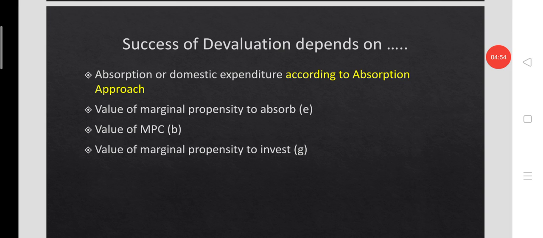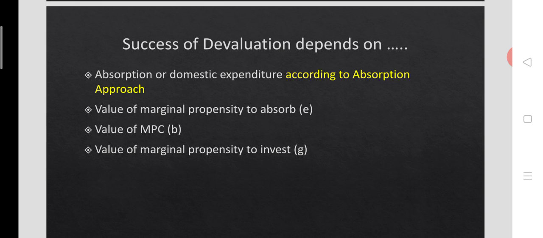So unlike the elasticity approach, the absorption approach states that the success of devaluation depends on absorption, or domestic expenditure. And the level of domestic expenditure depends on three values, namely marginal propensity to absorb, marginal propensity to consume, and marginal propensity to invest.